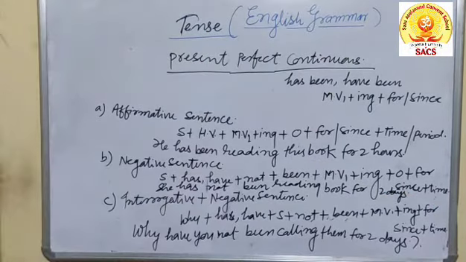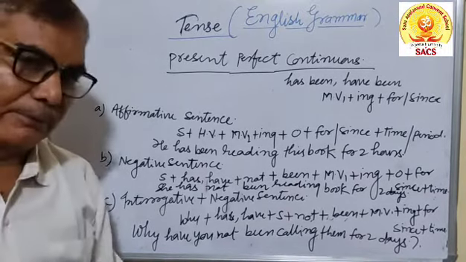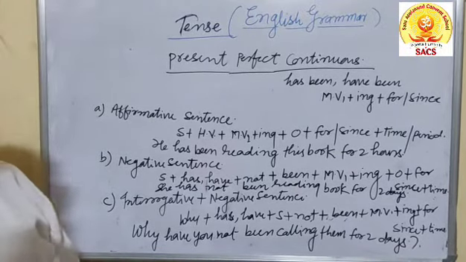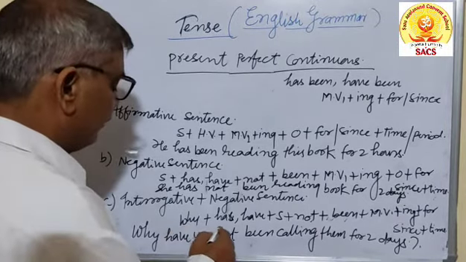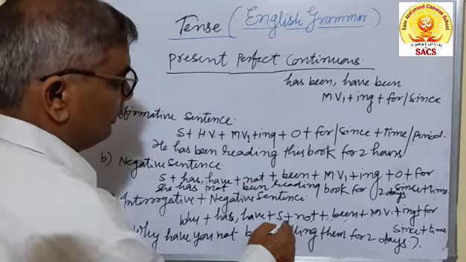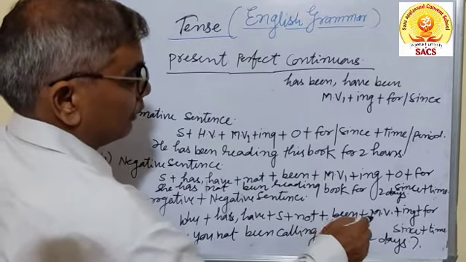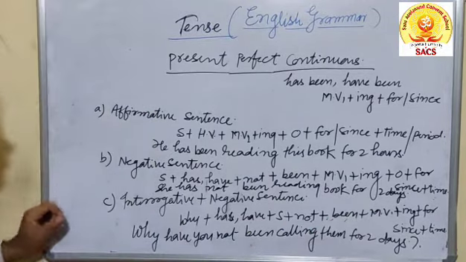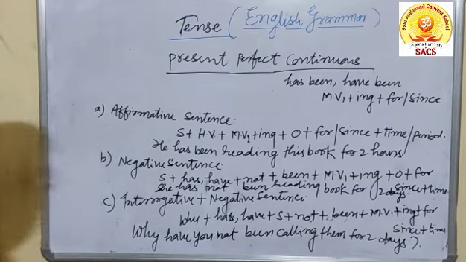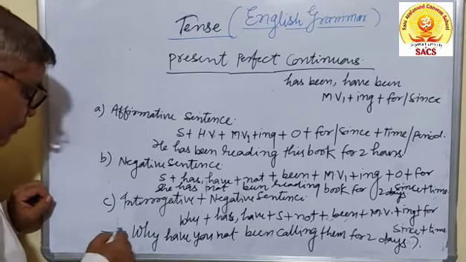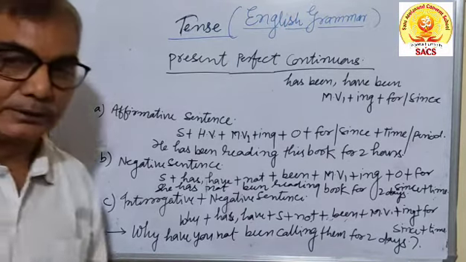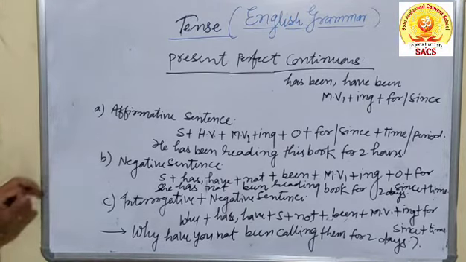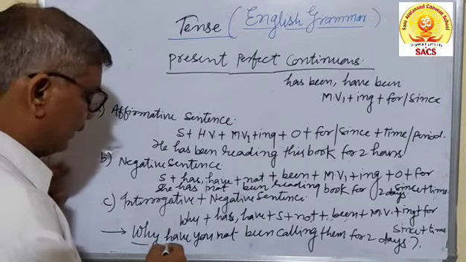Okay? Then the interrogative and negative sentence, a sentence which consists of the meaning of interrogative and negative as well. This is the structure: WH plus has or have plus subject plus not plus been plus first form of the main verb plus ing, for and since. The example is like this: so, why have you not been calling them for 2 days? This is the structure of the interrogative and negative sentence.